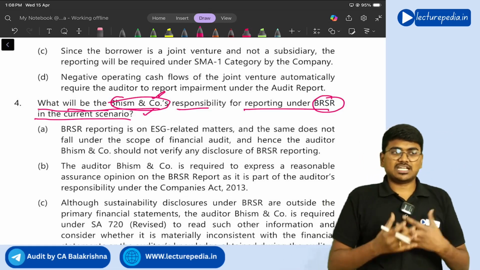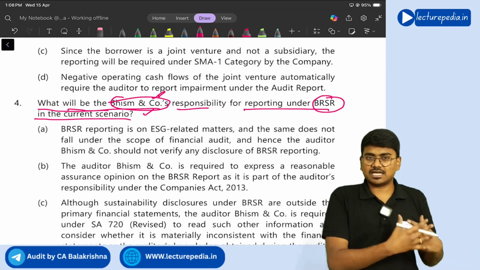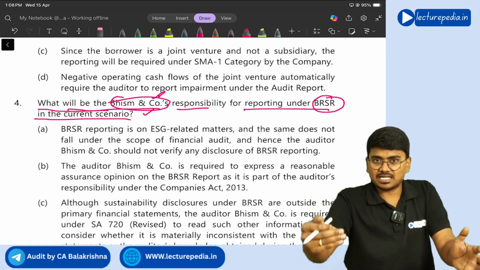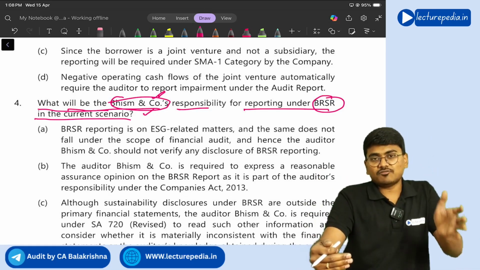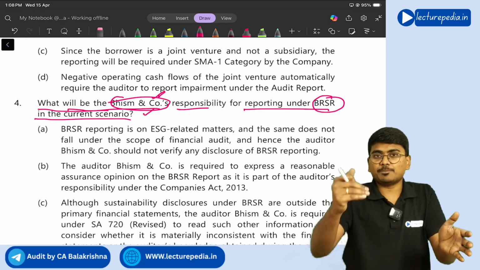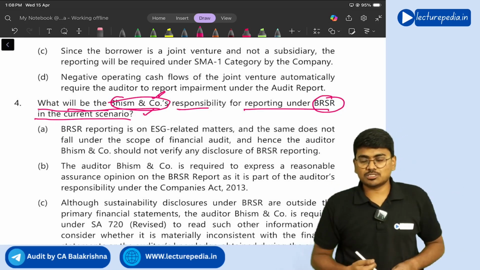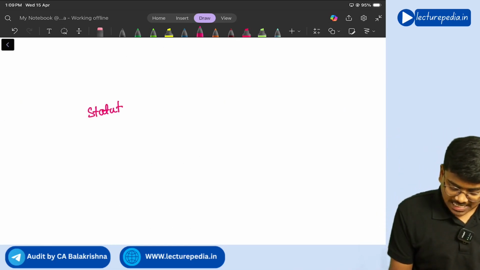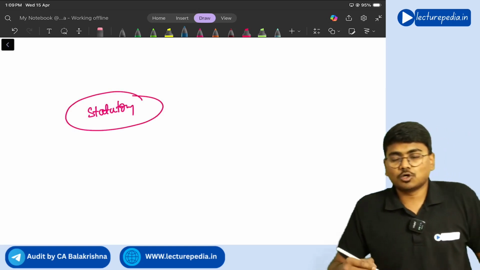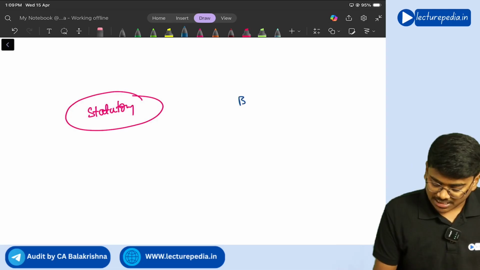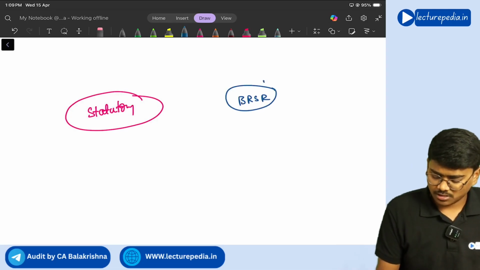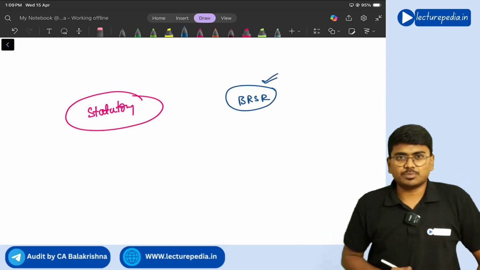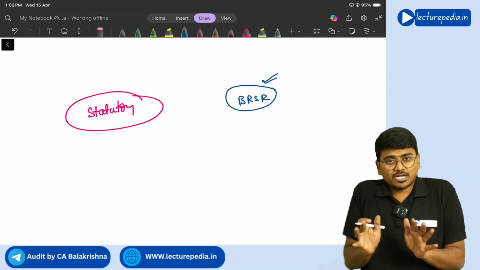Now, in this situation, the responsibility of the statutory auditor in the case scenario is just to provide assurance on financial statements. The company is also preparing a BRSR report. So what is the responsibility of a statutory auditor with respect to this BRSR reporting? See, basically, if a statutory auditor has been given responsibility to provide assurance on BRSR, first of all, assurance on BRSR need not be provided only by a chartered accountant.